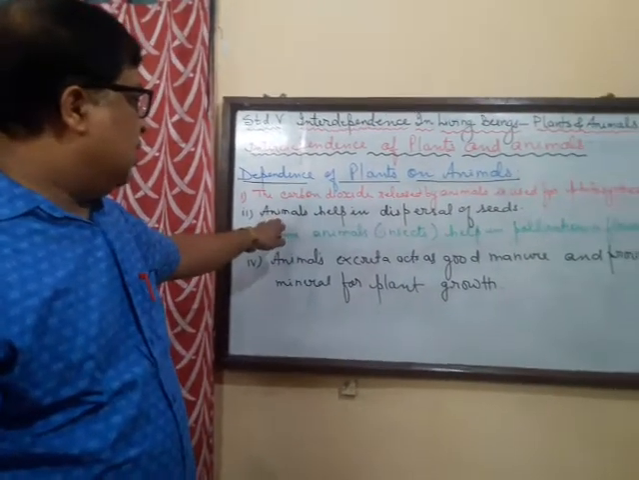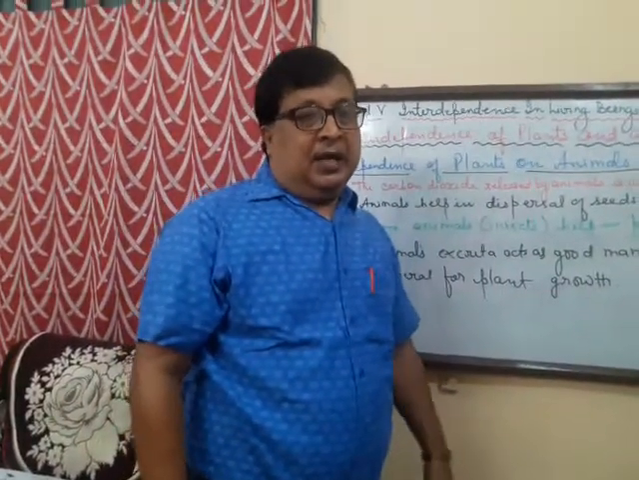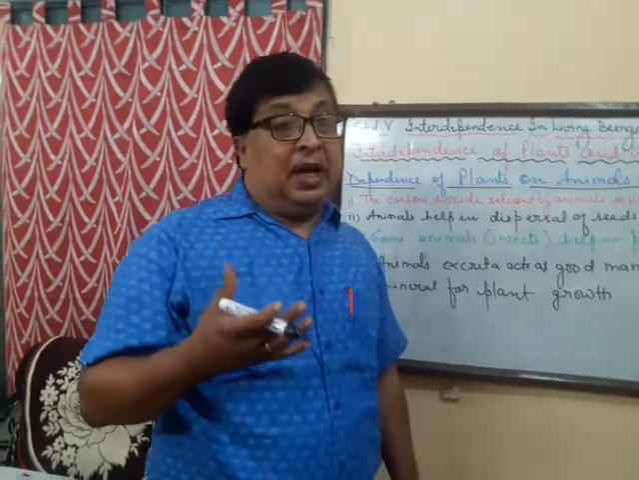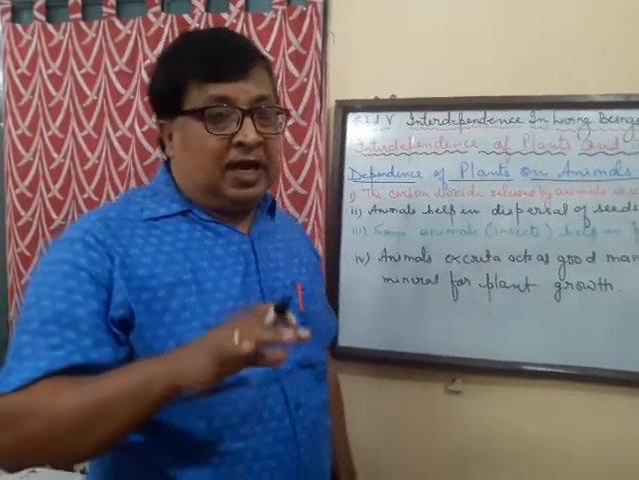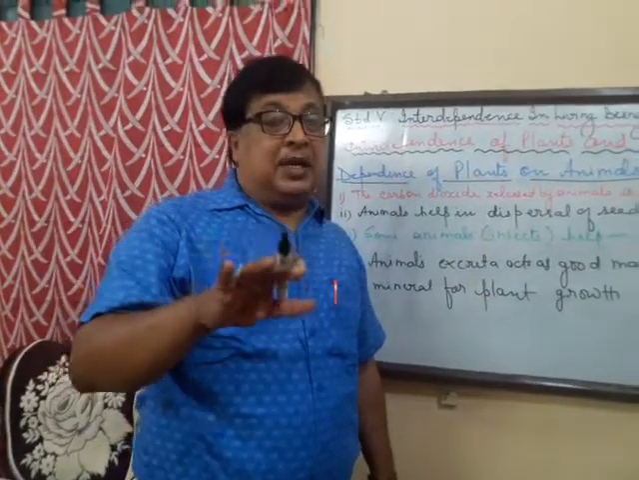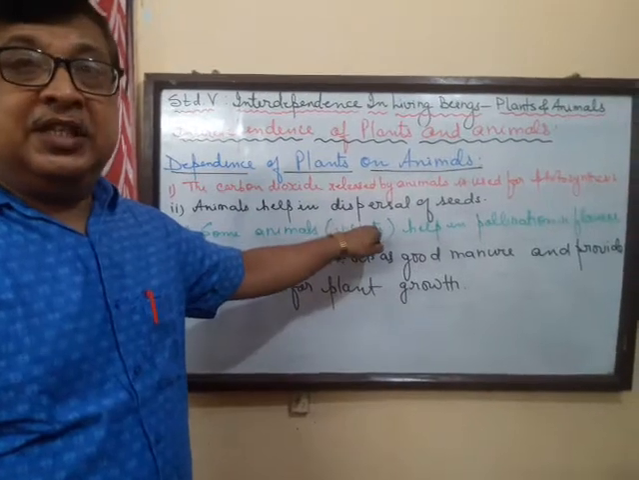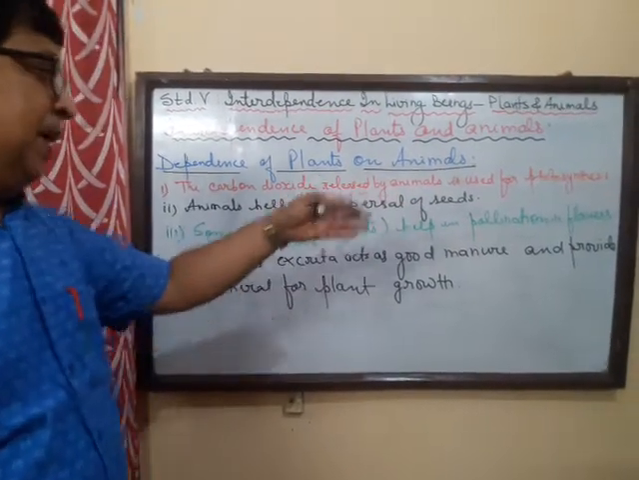The animals help in the dispersal of the seeds. If you remember how different animals help in the dispersal of the seeds, that is, scattering of the seeds away from the mother plant so that the plants can grow well. So the animals help in dispersal of seeds. They are helpful to these plants.